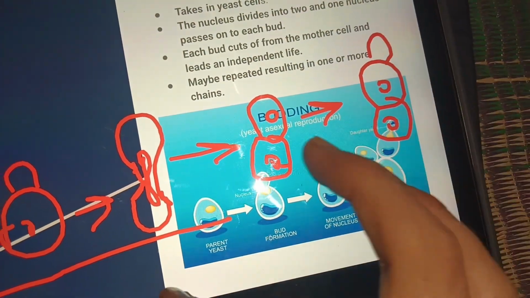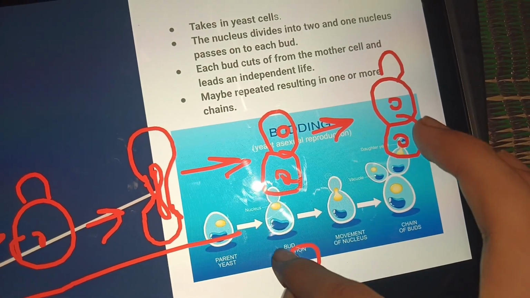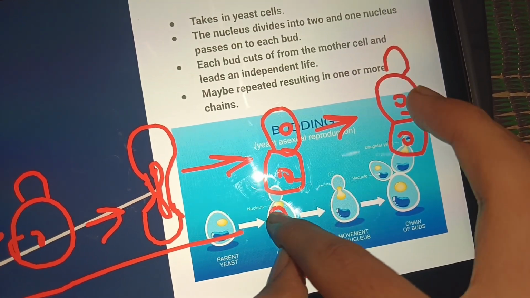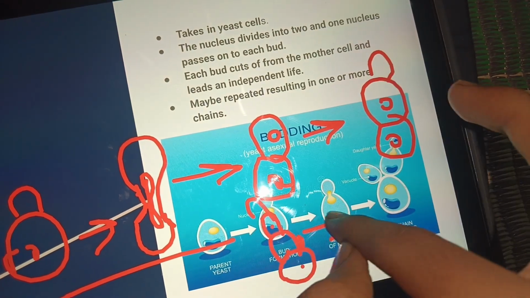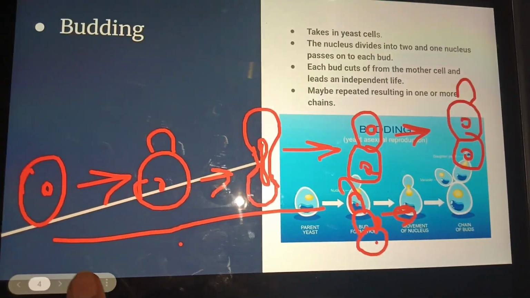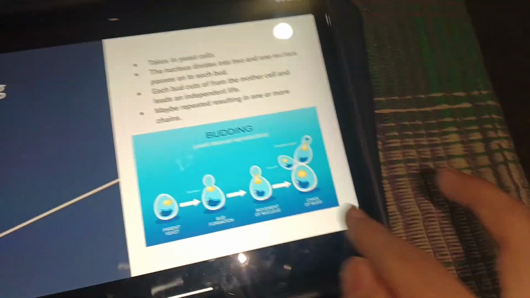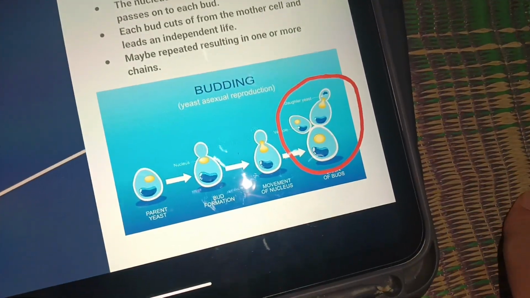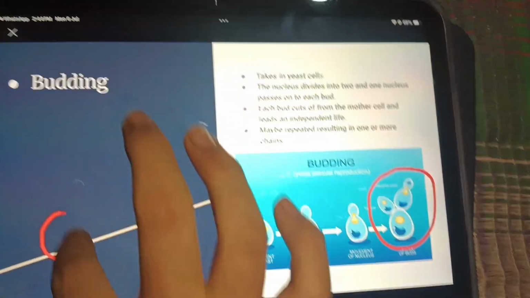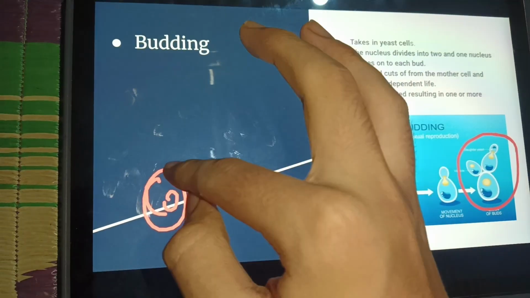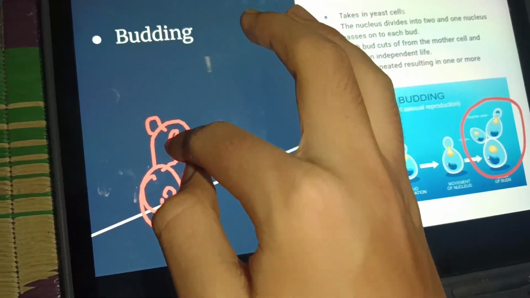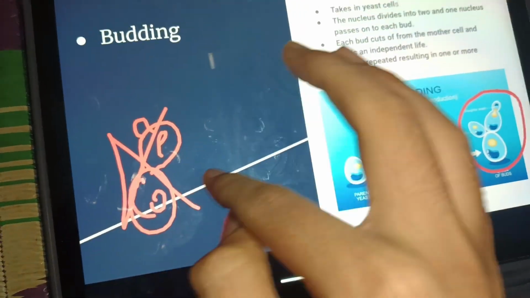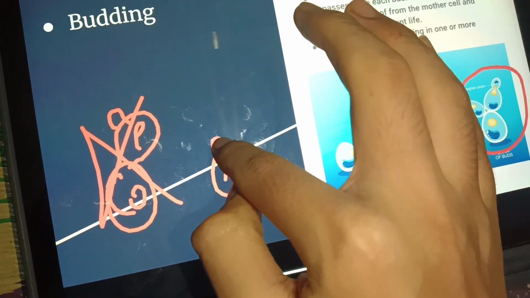Then as soon as this is formed, another tiny outgrowth is seen. So this is the chain. This is the chain of yeast cells. Can you see this chain of yeast cells? It is not that one cell is over here and another outgrowth is seen simultaneously.